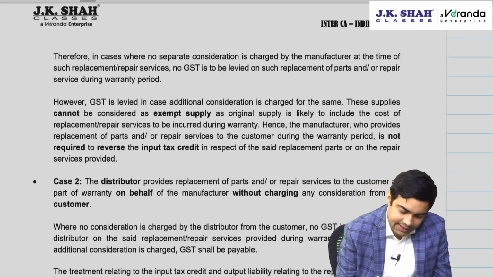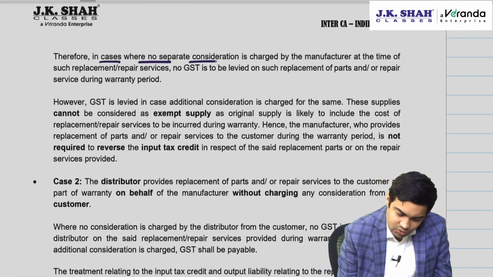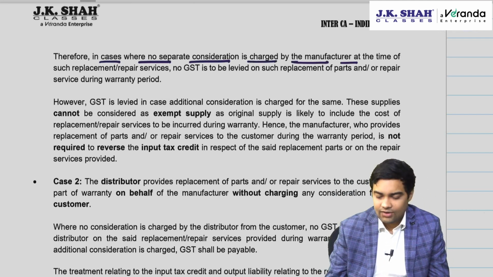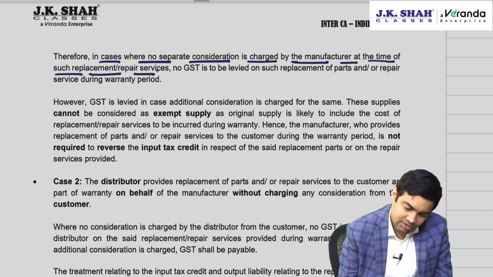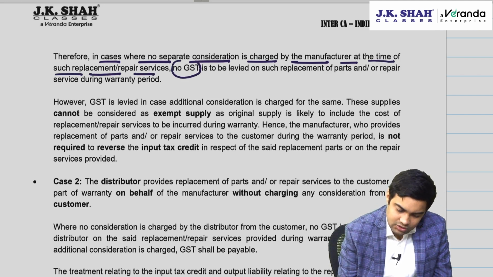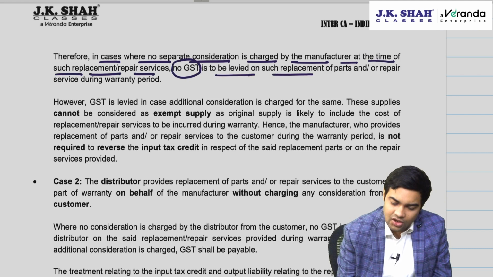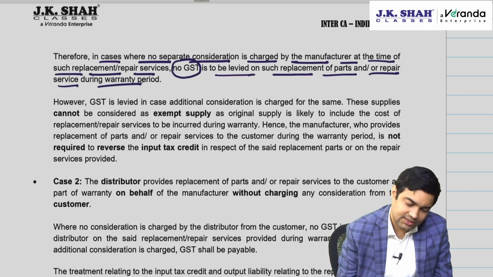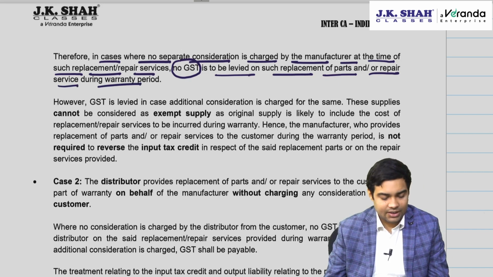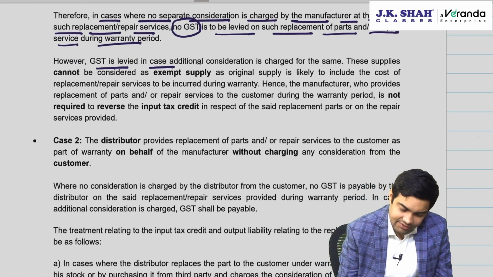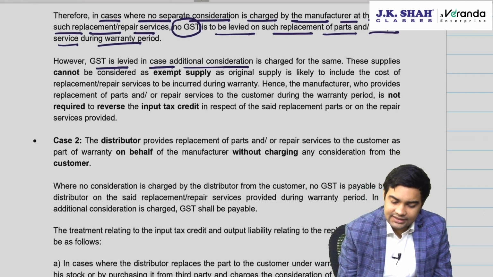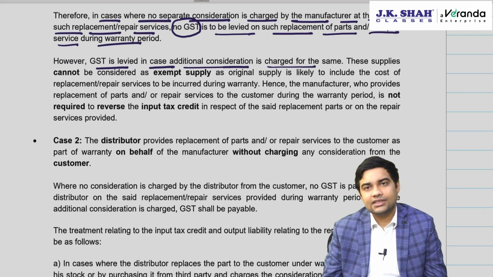Therefore, in cases where no separate consideration is charged by the manufacturer at the time of such replacement or repair service, no GST is to be levied on such replacement of parts or repair service during warranty period. However, GST is levied in case additional consideration is charged for the same.